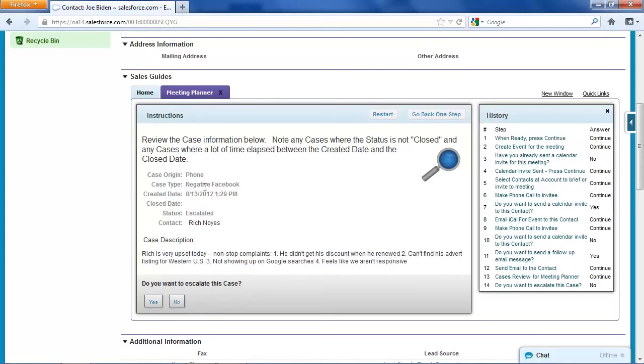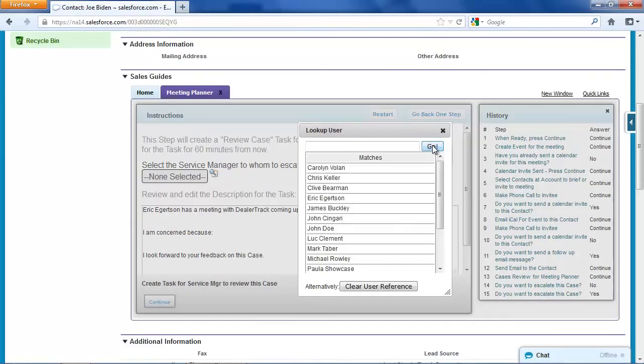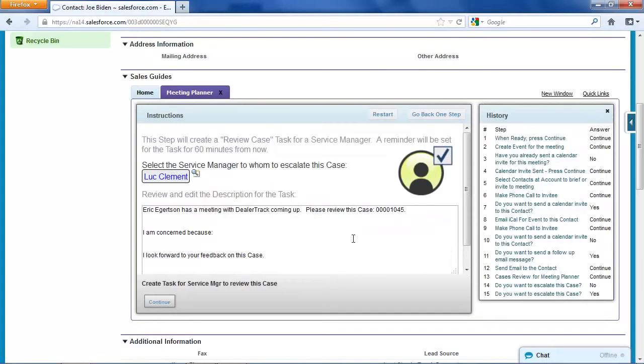Next case was one where we got some negative Facebook posting, and the rep is saying Rich is very upset, nonstop complaints, and I'm noticing the status of the case is escalated but not resolved. So I think this is one I probably should escalate because I want to make sure this is resolved before I go to the meeting. So I'm going to click yes. I'm going to select a customer service manager to assign this to, Luke.